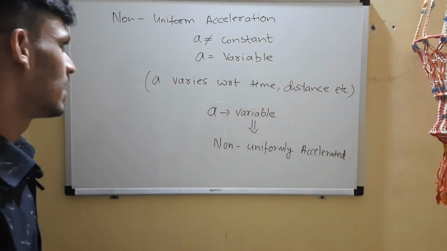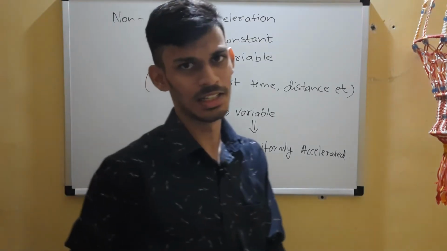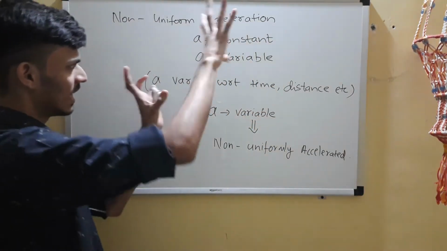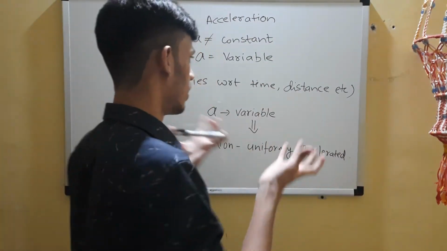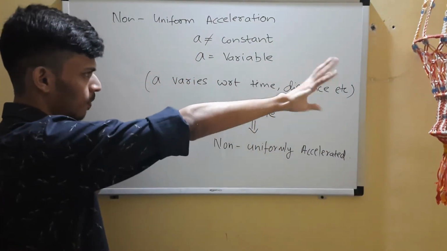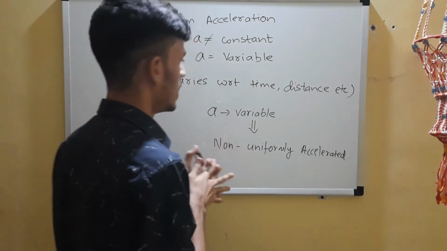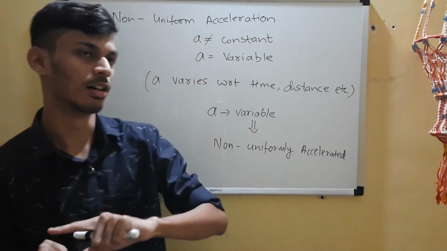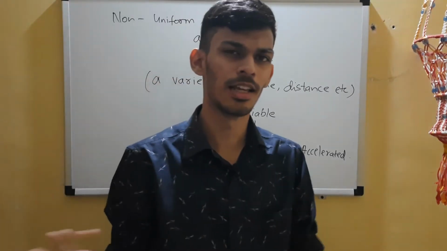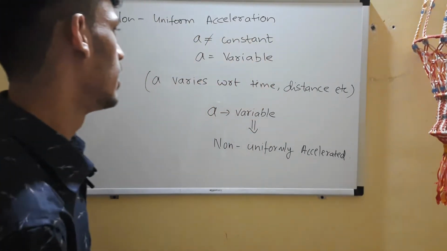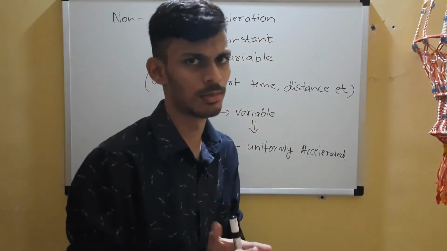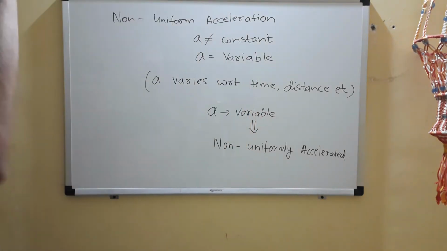So this was the basic idea behind non-uniform acceleration. I told it within a few minutes, I guess. So a is a variable. It may change its direction, or change its magnitude, or it may change both, right? Basically it's variable. That is the point. So you can note that idea down.